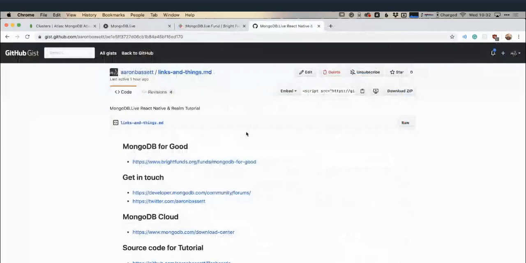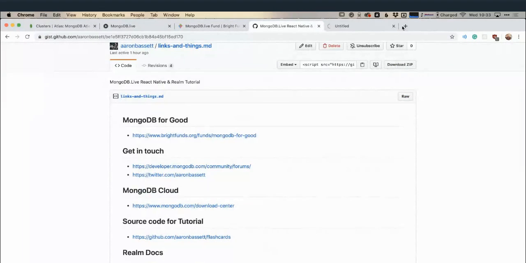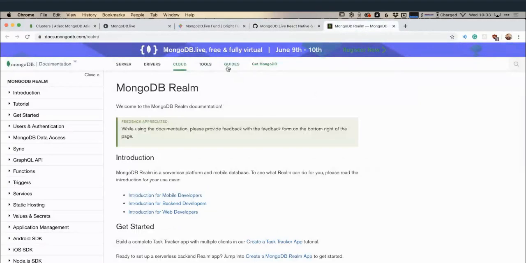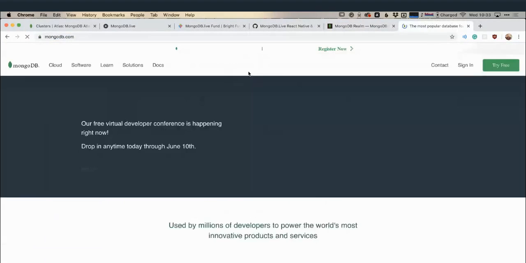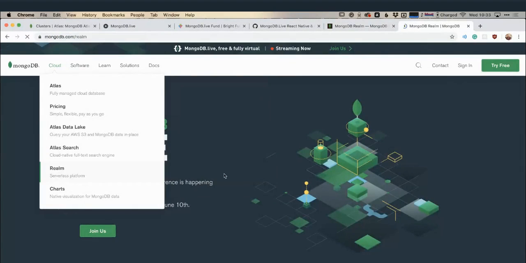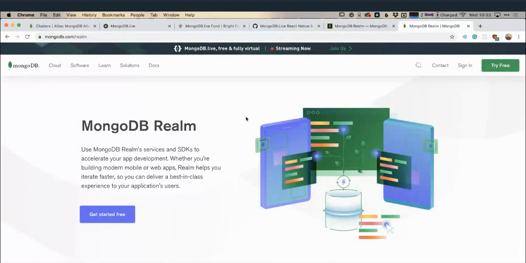Okay, so what are we actually going to be discussing today? What are we going to be building today? Well, we're going to be looking at Realm. Let's actually bring in the product page, it's probably a little bit better to get an overview of it. MongoDB Realm is part of our serverless architecture. So it covers things like authentication and serverless functions. It also has our on-device database as well.